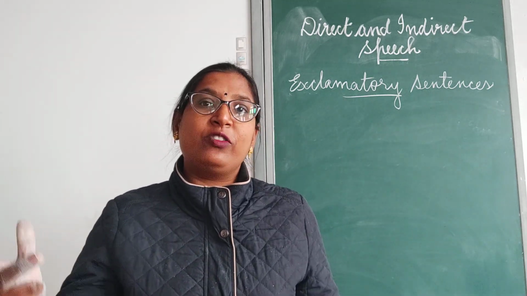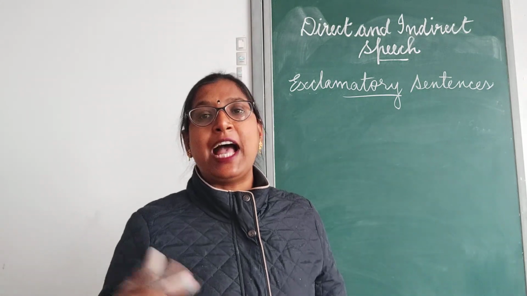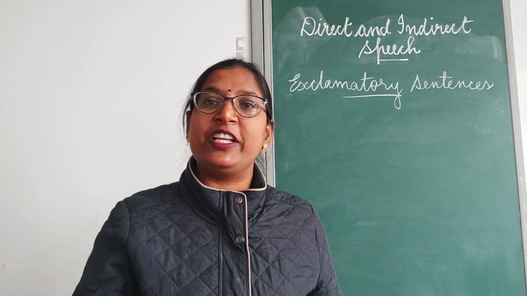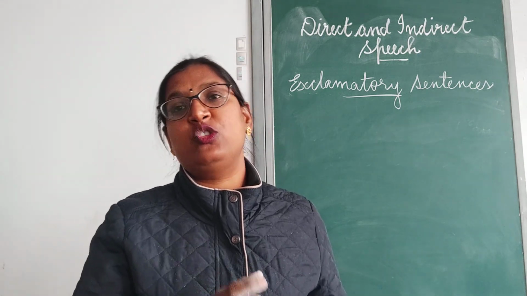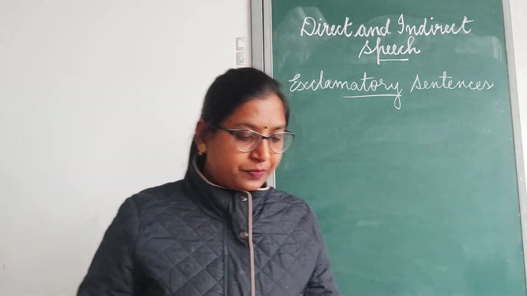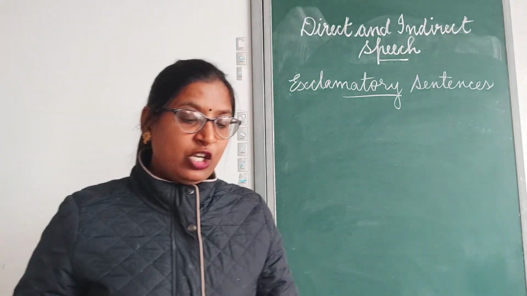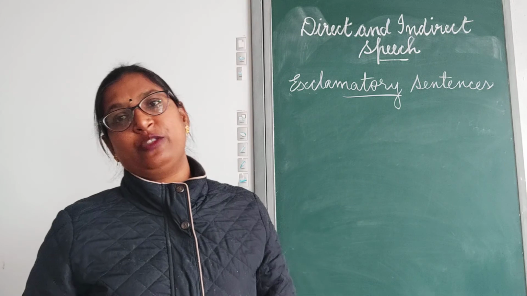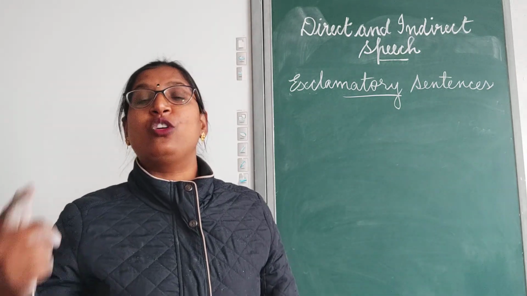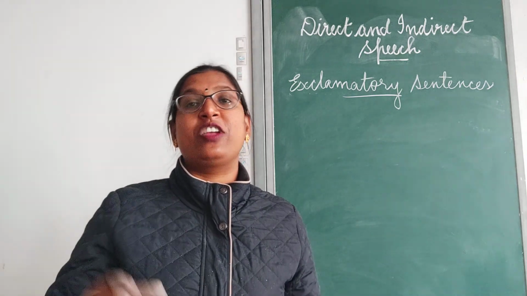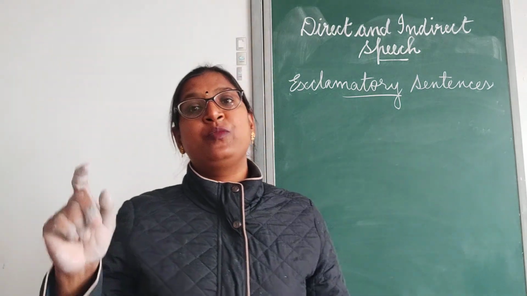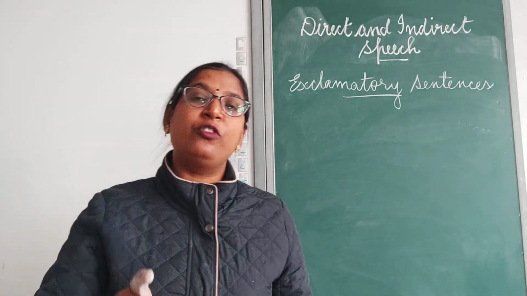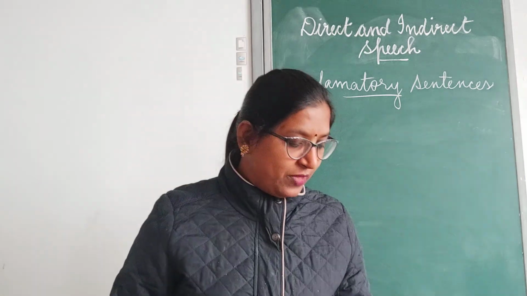We know that the word hooray is used to express joy, happiness. We have to omit this. Instead we can use the phrase exclaimed with joy. Clear? The next is no exclamation mark is used at the end of the sentence in indirect speech. Why? Because this exclamatory sentence is changed into an assertive sentence. That is why instead of the sign of exclamation we put a full stop there.